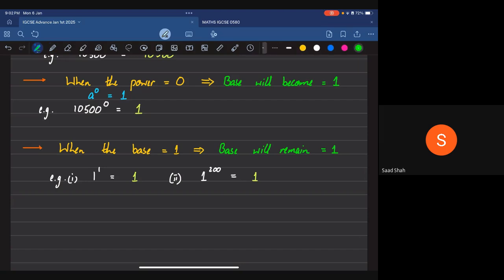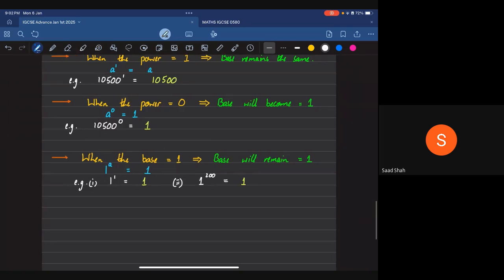So any number raised to a base which is equal to 1 is always going to be equal to 1. You can clearly see that I've used a variable as the power. That means there could be any power that there is.